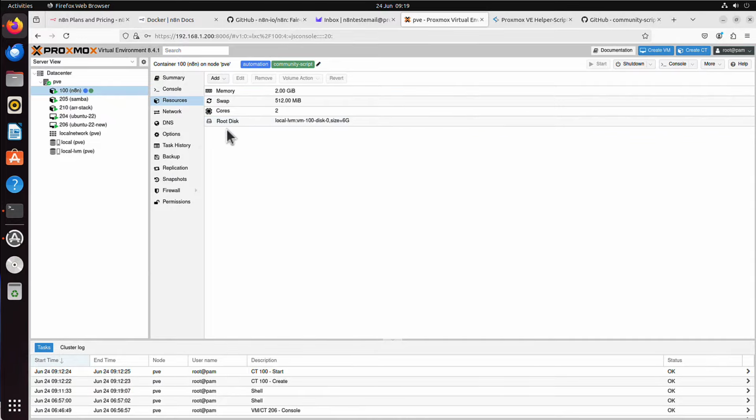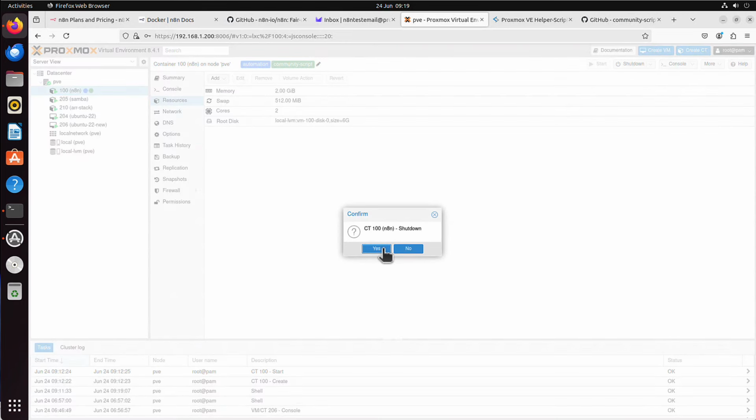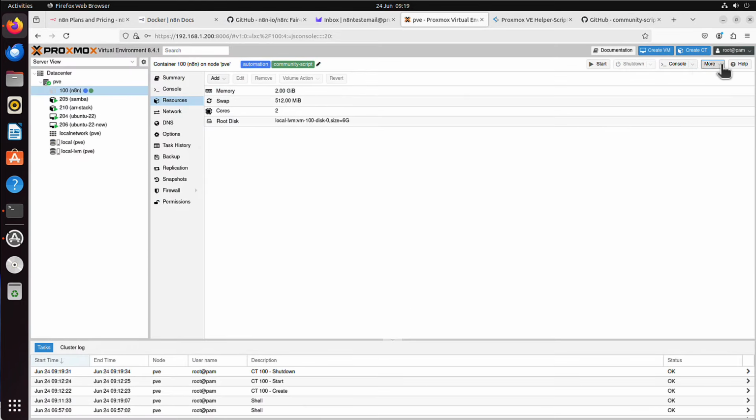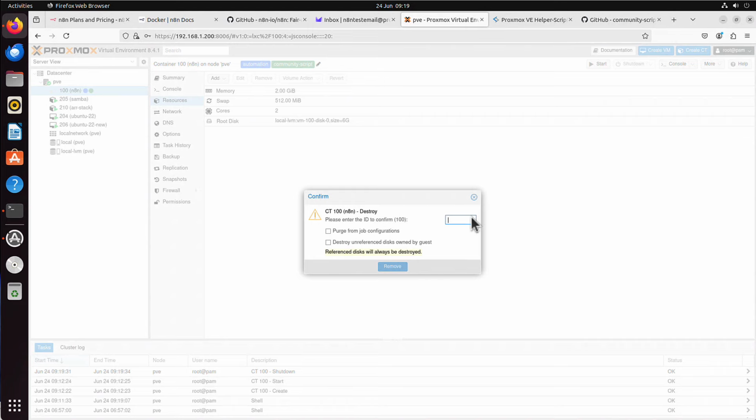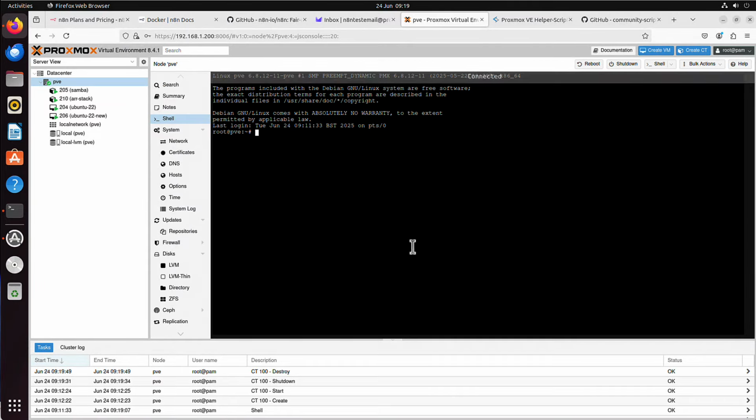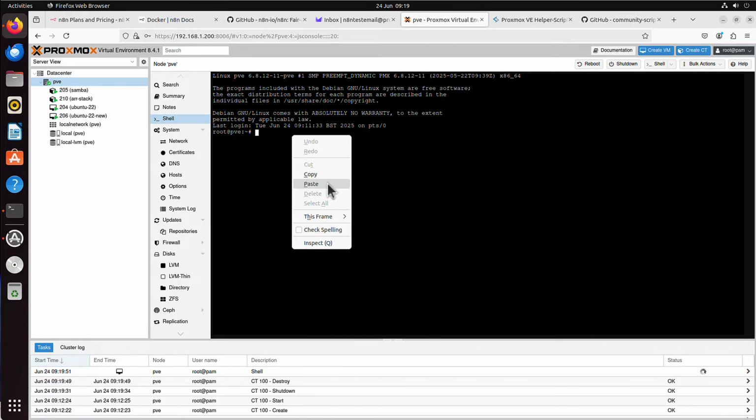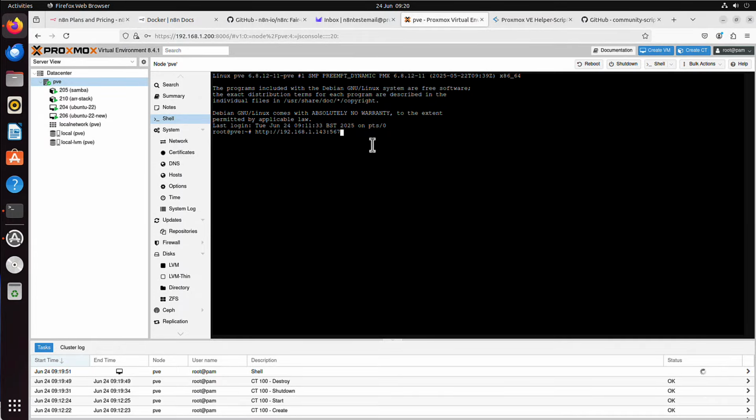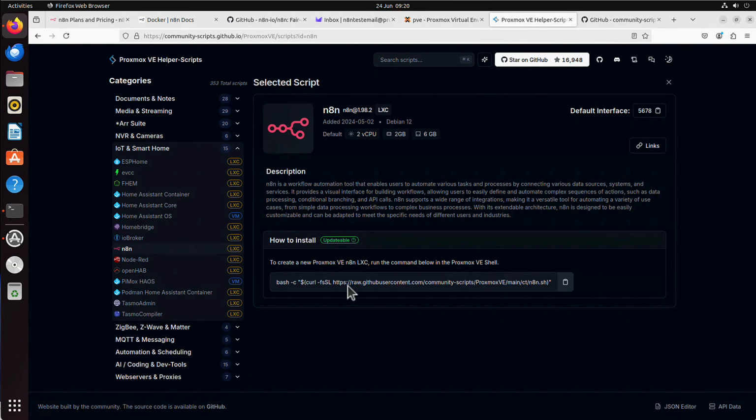But I want to show you, let me just remove it. Let's just shut down this container first. And here in the More drop-down menu, remove, because I don't need this container. I will remove everything. And let's go back to that shell. Do I have it still in the clipboard? Let's paste. Oh, no, it's the IP address. So let's copy this long command again from the helper scripts.